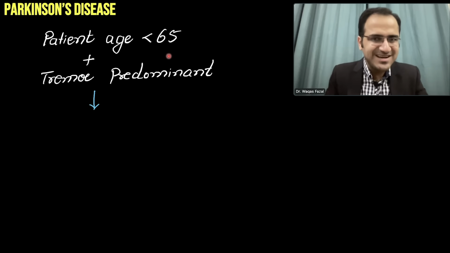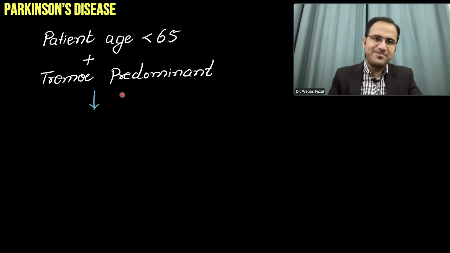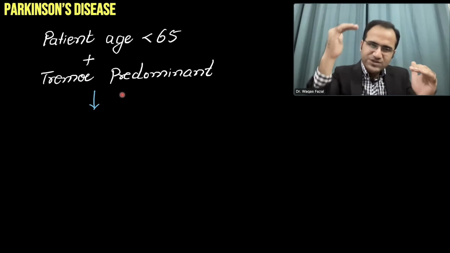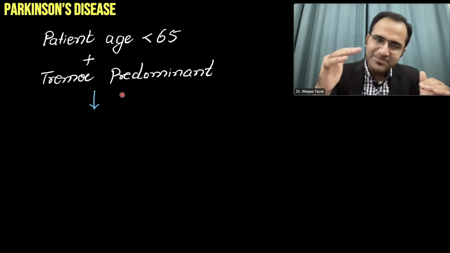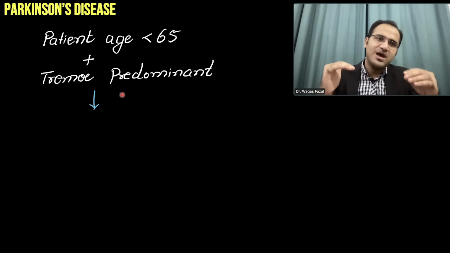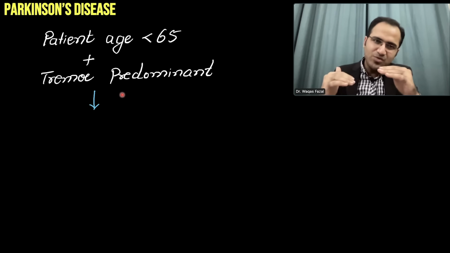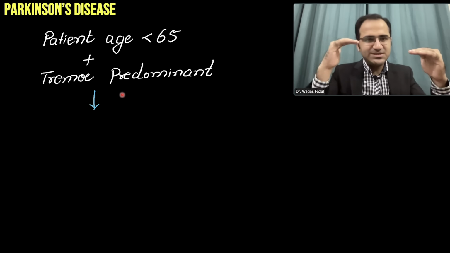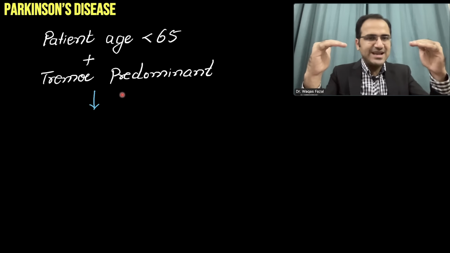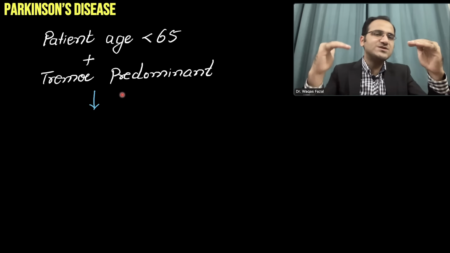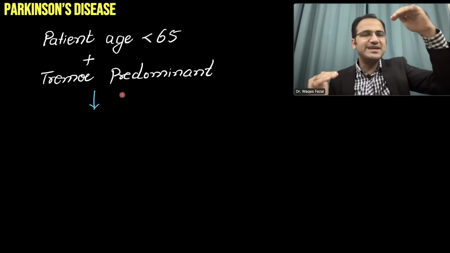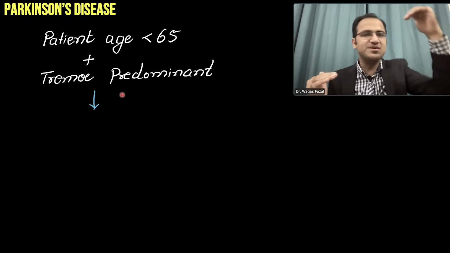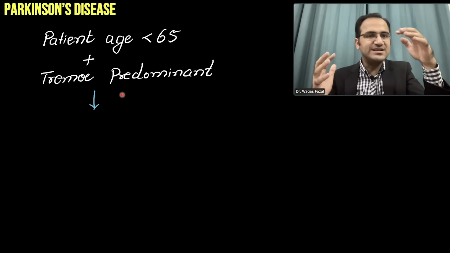If the patient is young and is having excessive tremor, now remember that there is loss of dopamine in Parkinson's disease. But whenever there is loss of dopamine, there is a certain balance in the body, a balance in which dopamine is on this side and acetylcholine is on this side. Whenever there is loss of dopamine, acetylcholine increases. Acetylcholine becomes dominant and it causes tremors.